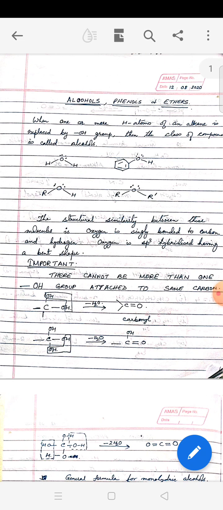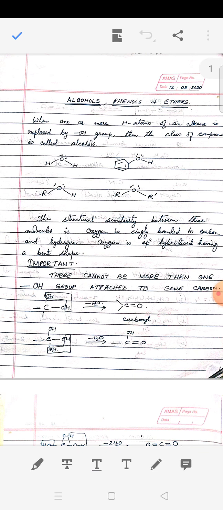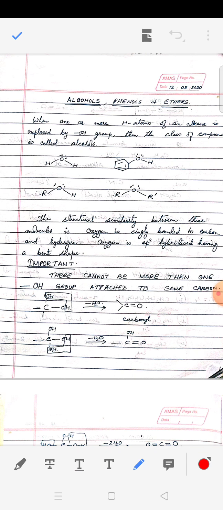You see, alcohol, ether and phenol, everywhere oxygen is singly bonded to carbon. Oxygen is attached to carbon through single bond. This is the structure of water where oxygen is sp3 hybridized. I hope you know why oxygen is sp3 hybridized, and two hydrogens are attached to oxygen through single bonds.